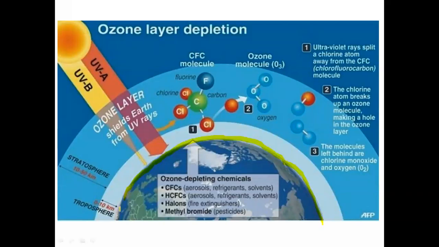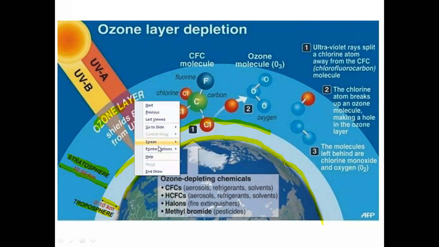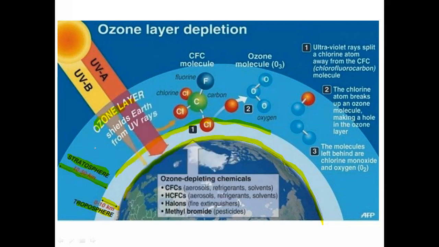From 0 to 10 kilometers, this much layer is called the troposphere. Whatever white portion you are observing here is called the troposphere. And from 10 kilometers to 50 kilometers from the Earth surface, whatever layer there is will be called the stratosphere. And in that stratosphere, there is the ozone layer. Ozone is nothing but O3.